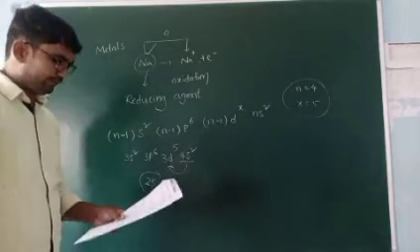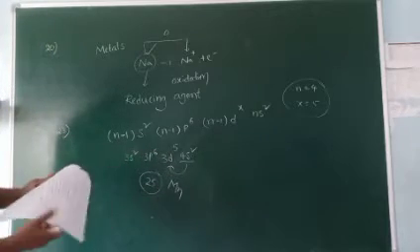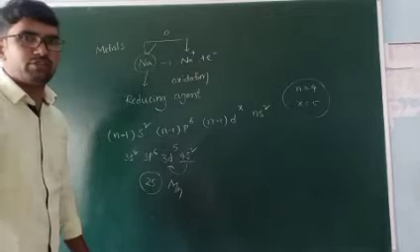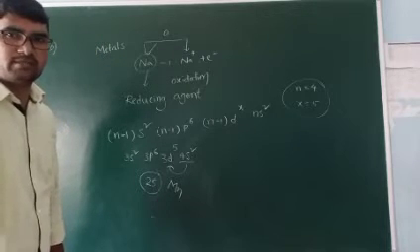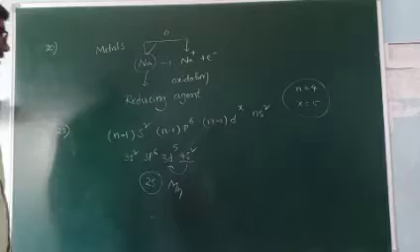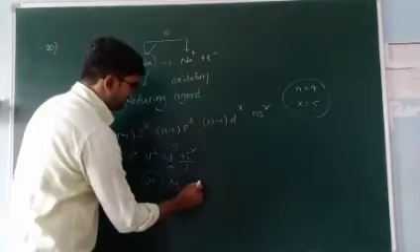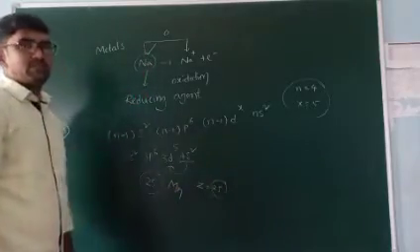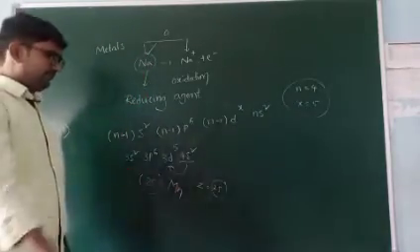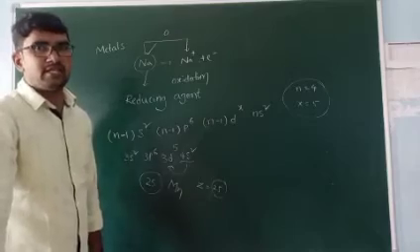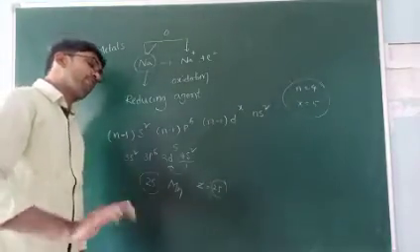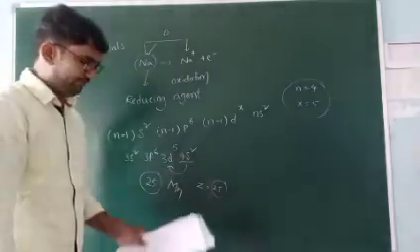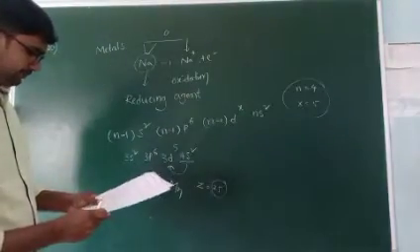Then the number of protons in the nucleus will be the atomic number, which for manganese is 25. So 25 electrons are present outside and 25 protons present inside. So the answer is 25, that is C.